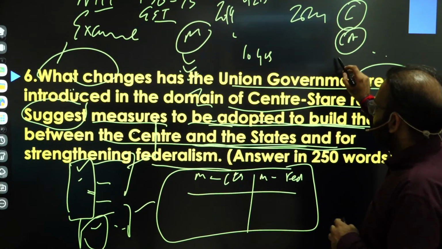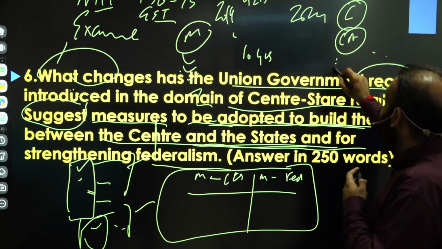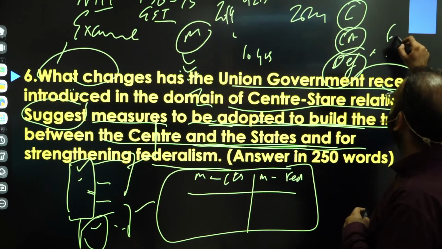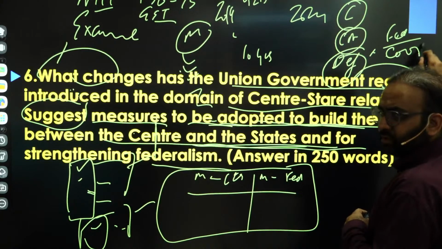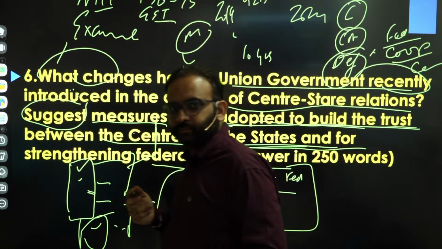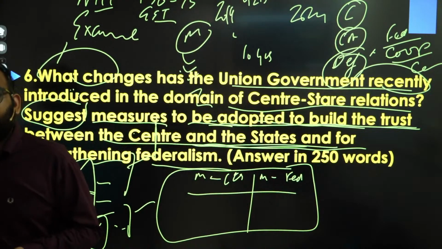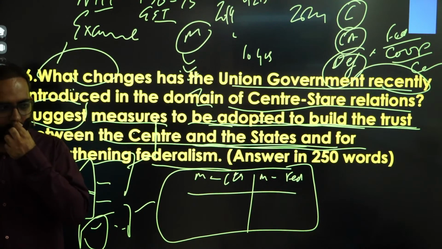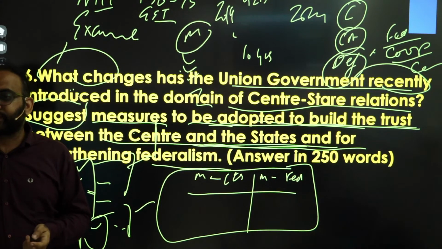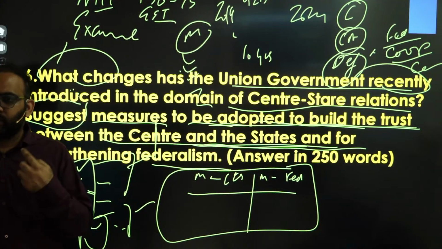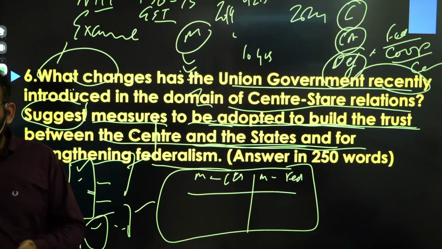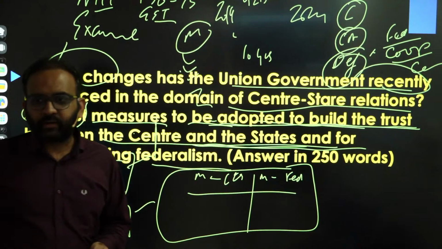Third could be a definition-based introduction. You can give a definition of federalism, right, or cooperative federalism, or competitive federalism. Get the point? That also we can talk about. Clear? And in measures, you need to talk about revival of the Inter-State Council, making it permanent, appointment of the governor by a committee which has the CM as a member, right?